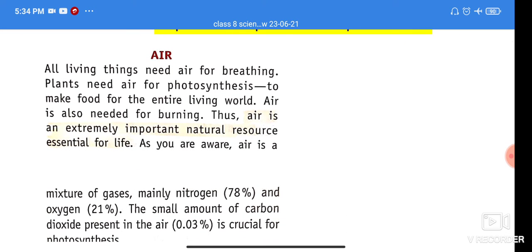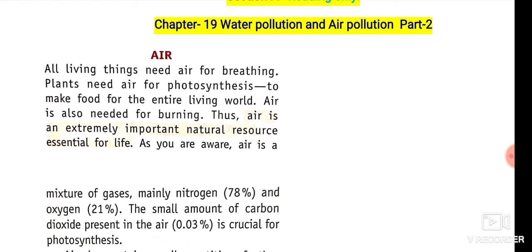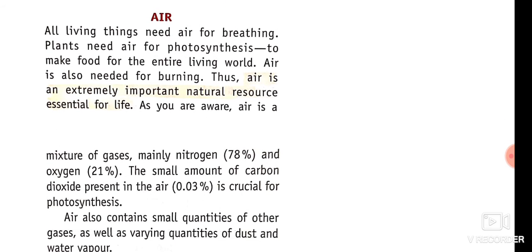First is air. What is air? All living things need air for breathing. Plants need air for photosynthesis to make food for the entire living world, and air is also needed for burning. Thus, the air is an extremely important natural resource essential for life. As you are aware, air is a mixture of mainly nitrogen and oxygen. The small amount of carbon dioxide present in air is crucial for photosynthesis.